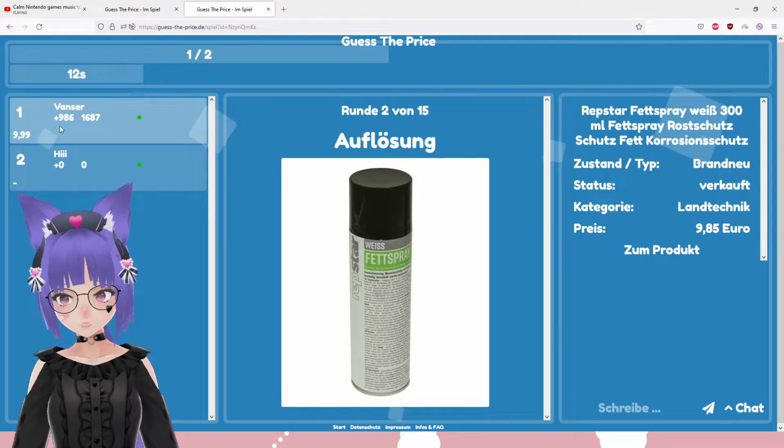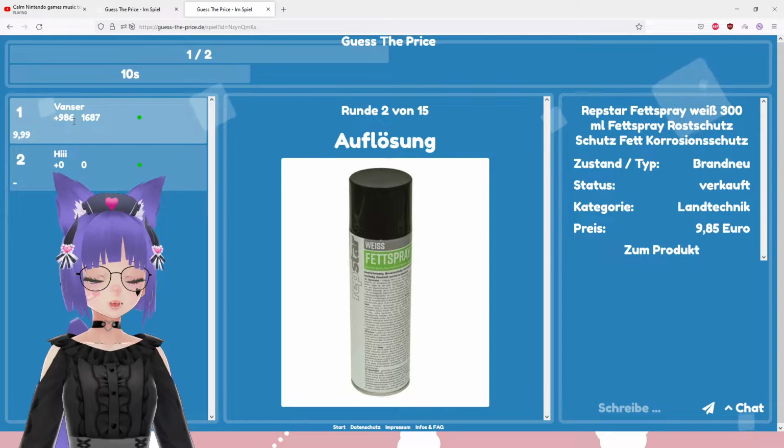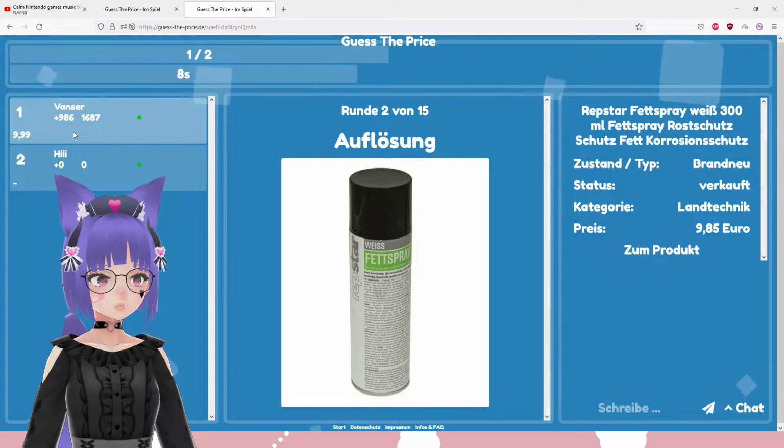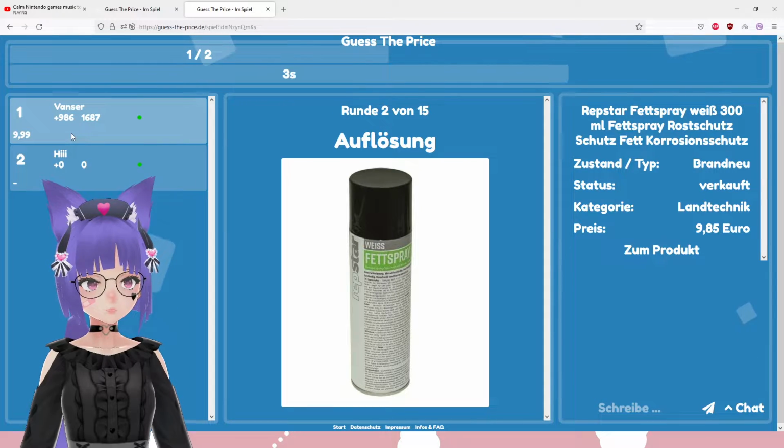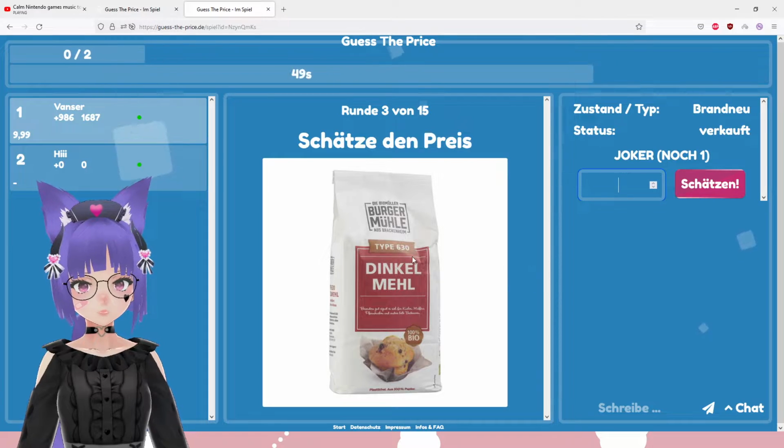$9.85. Holy macaroni cheese with, I don't know, what else could you eat with macaroni cheese? Macaronis are the noodles and the cheese is the cheese. It's already the full dish. I can't even add anything to it.